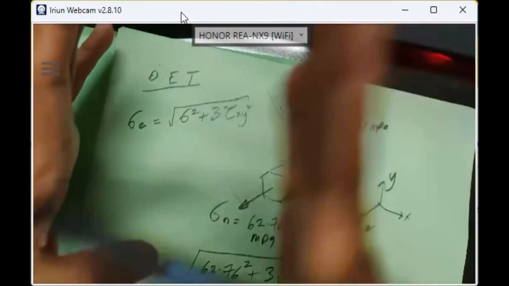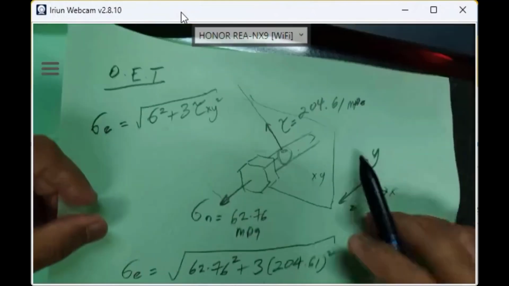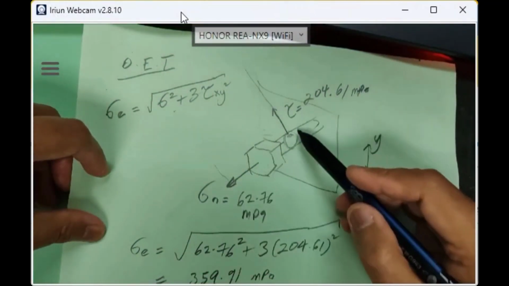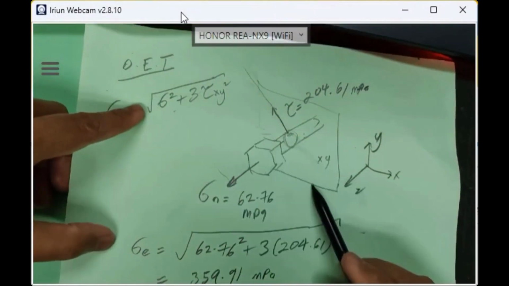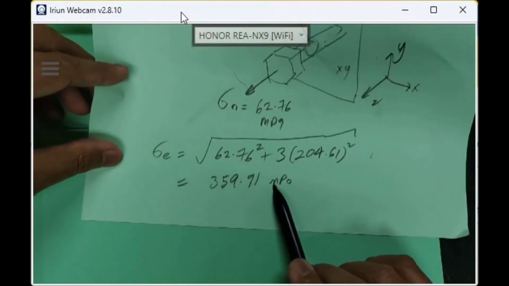But this one is a continuation, we have shifted 50 millimeter, we have bending to pull it out. We have normal stress, we already calculated 62.76. But we need to calculate all together, sigma square plus 3 tau square. Okay, so we got the value 359.91.